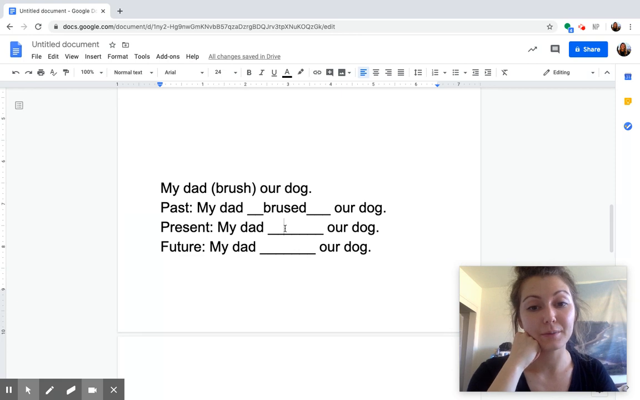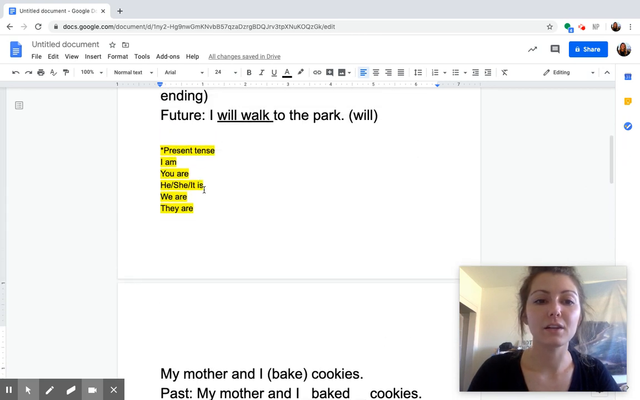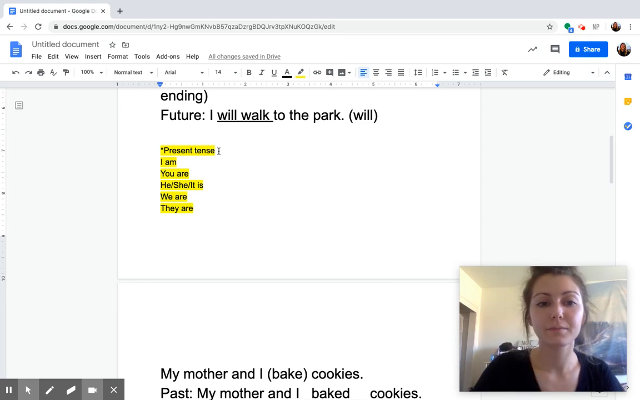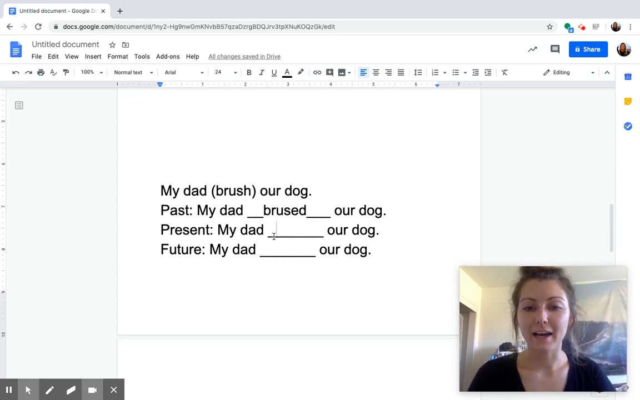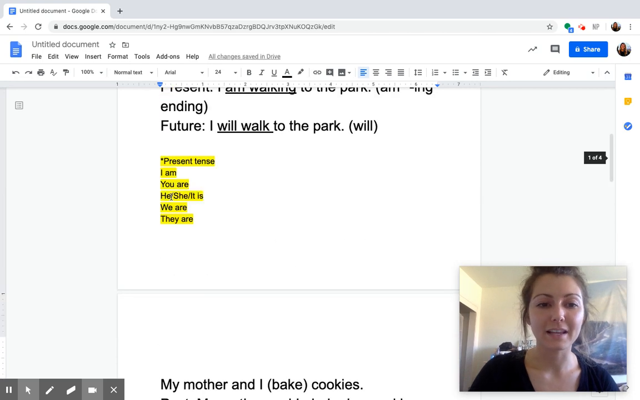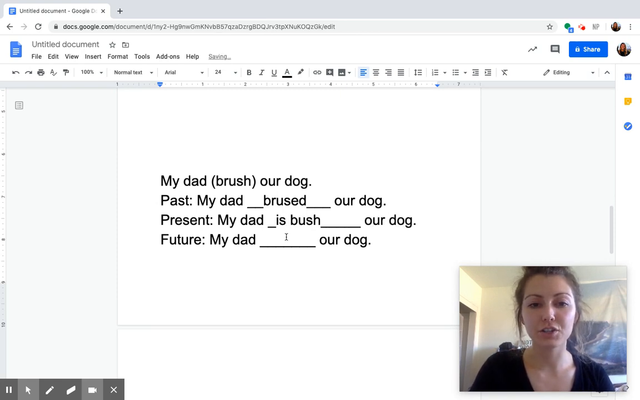This one's trickier. Because this one is trickier, think in your head, okay, my dad. What are we going to use in front of our verb? My dad is. If we go back up here, it's he, she, it. Dad is a he. He is. Now, last part, brush.